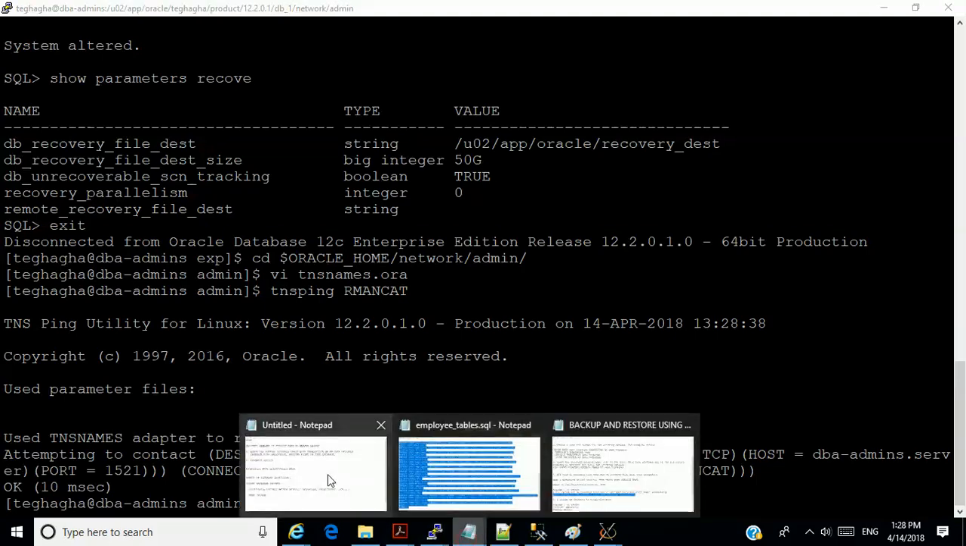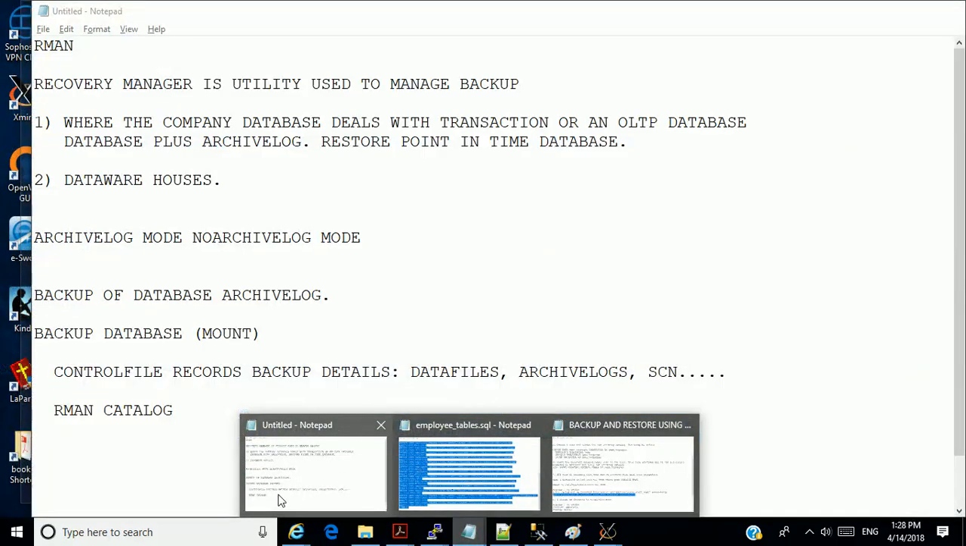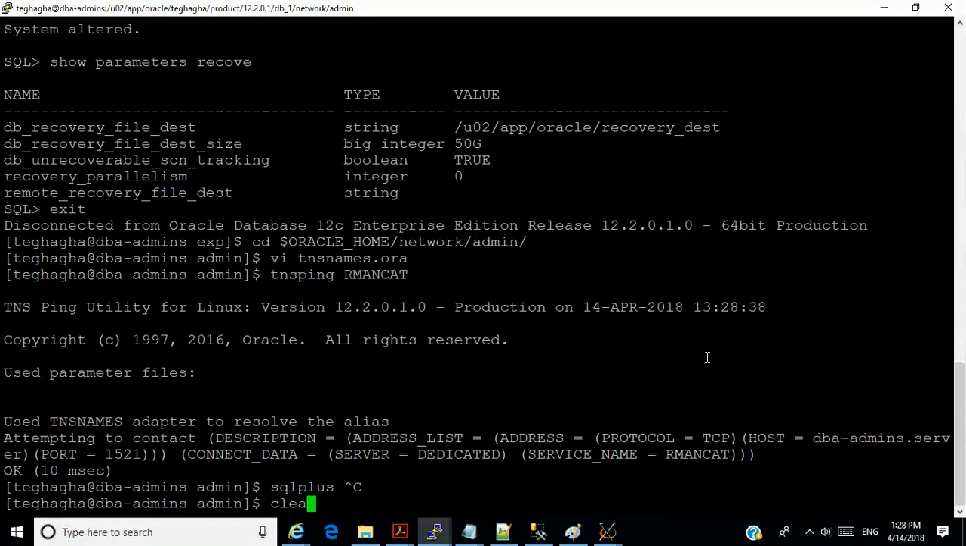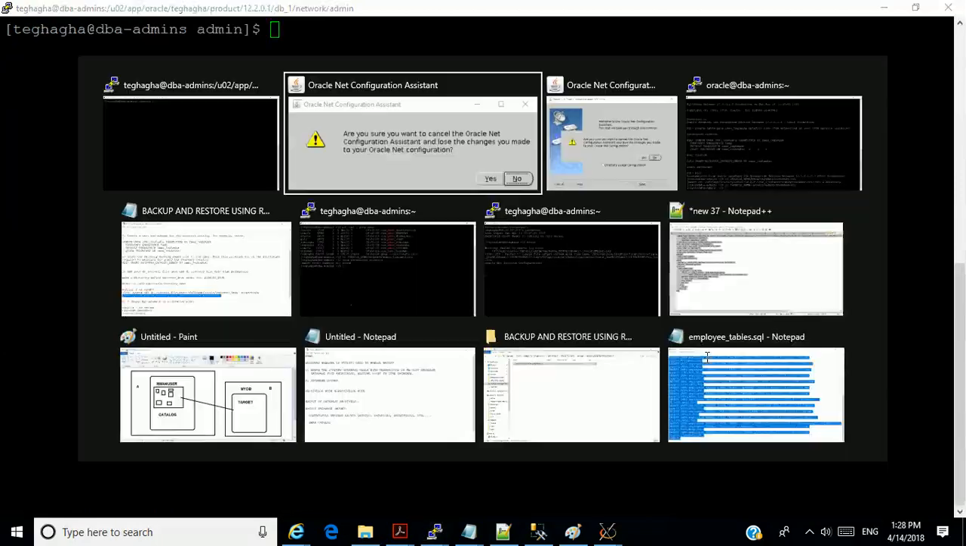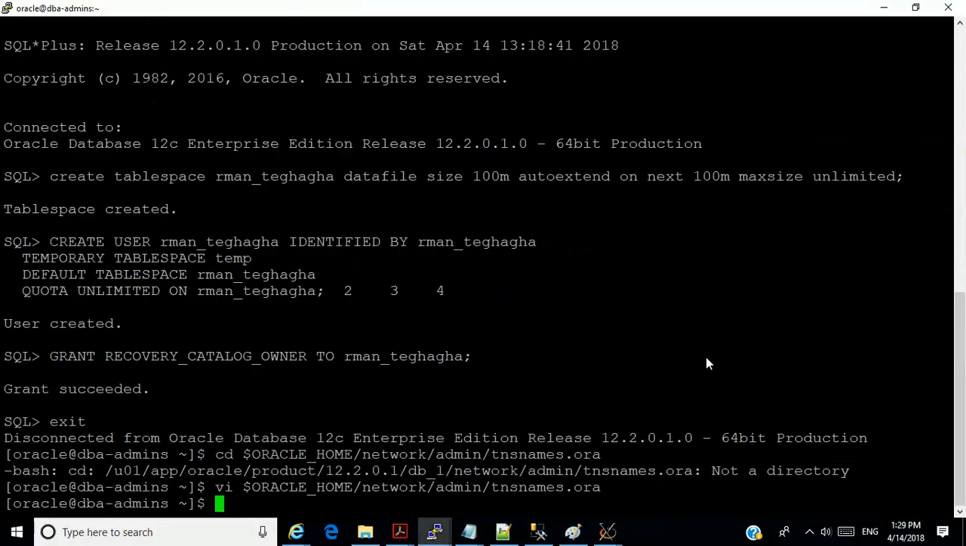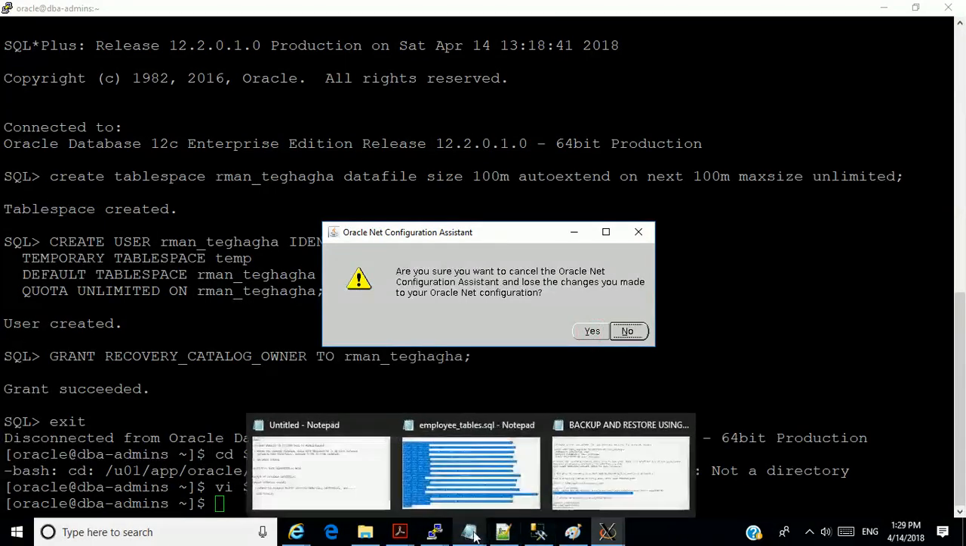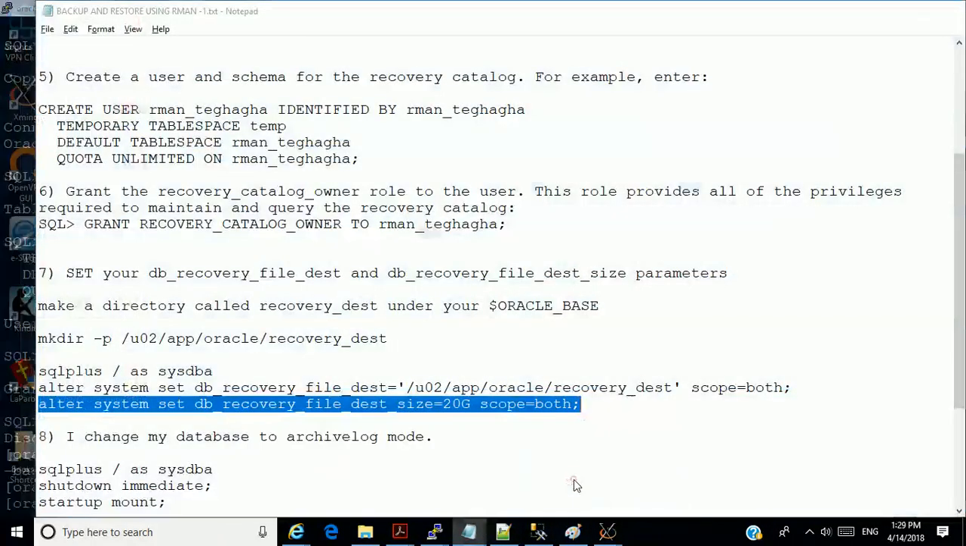So what I'm going to do now, let me change my database to archive log mode. Or we could just, let me see, register the database. One minute. Okay. Don't forget you have this document up there on the web.